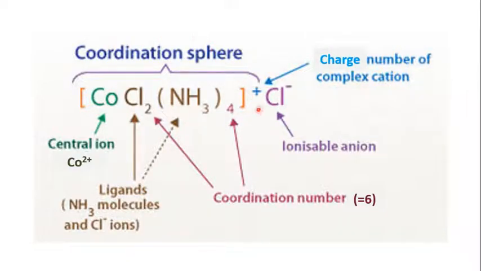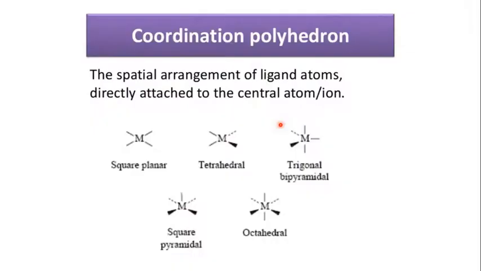And then you have a charge on the coordination sphere, that is known as the charge number of the complex cation. And then you have an ionizable anion which is outside the coordination sphere. So this is a summary of all the terminology you have come across in the above slides.